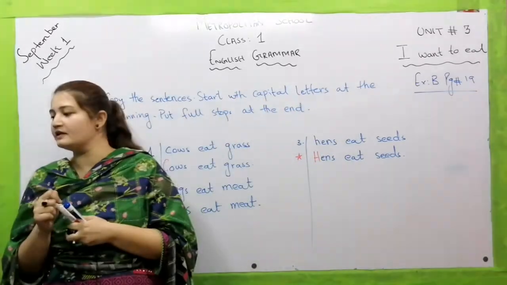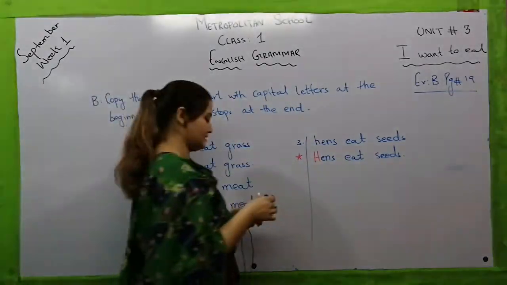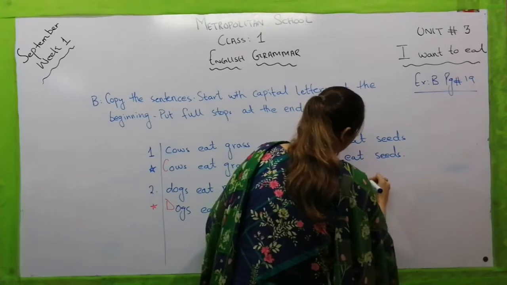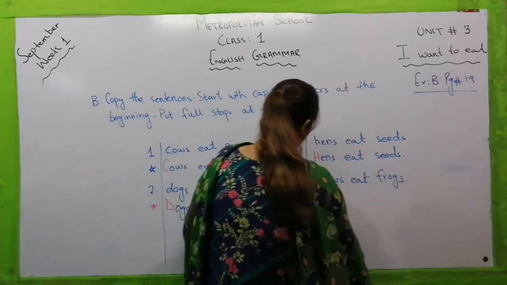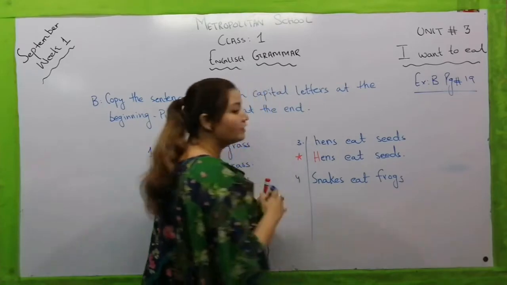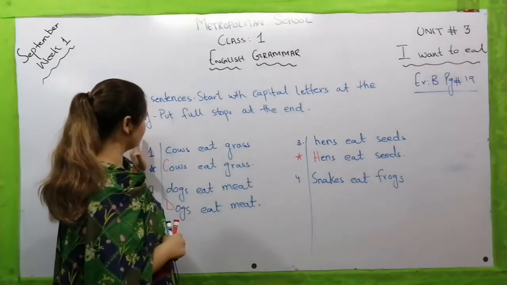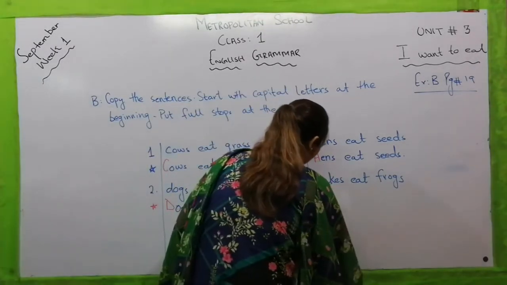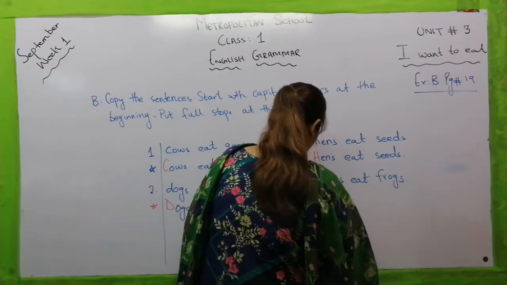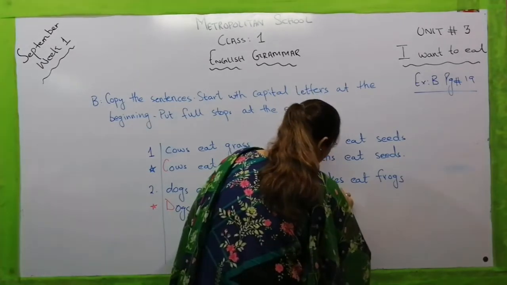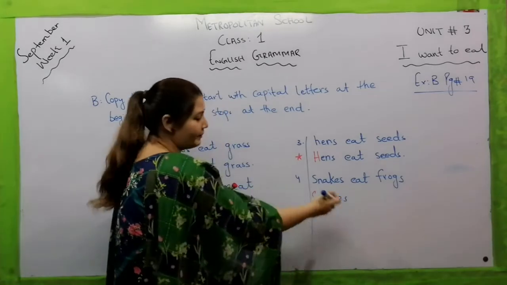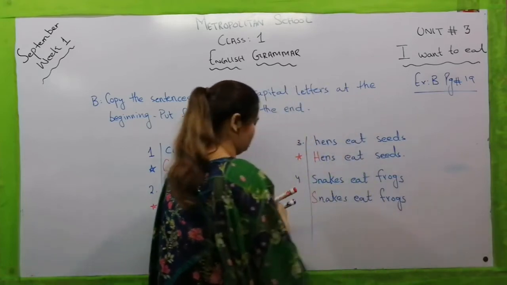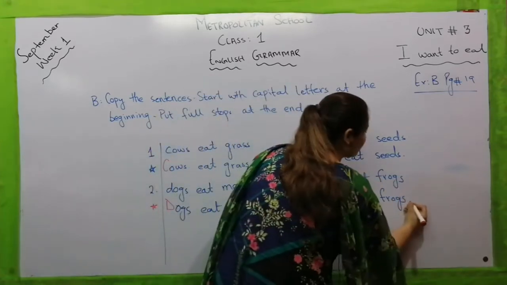Now let's move towards the next sentence, which is snakes eat frogs. Snakes eat frogs. Now what are we going to do? The same thing which we have been doing from the first sentence. We are going to make the first letter a capital one here, like this, snakes. The rest of the sentence will remain the same. Snakes eat frogs, and then a full stop at the end.